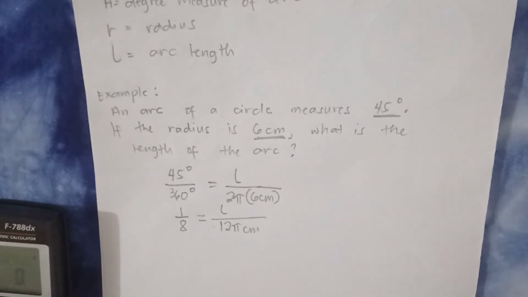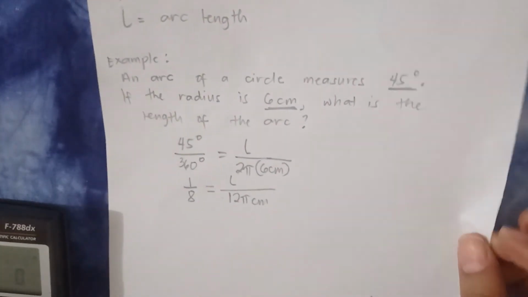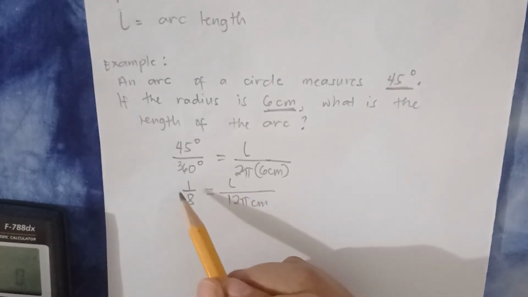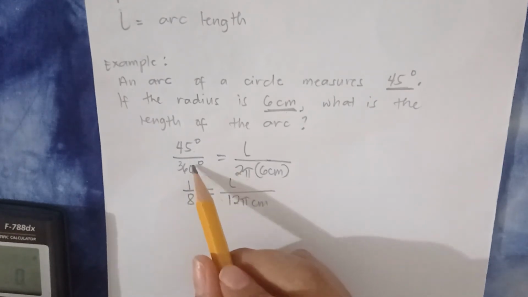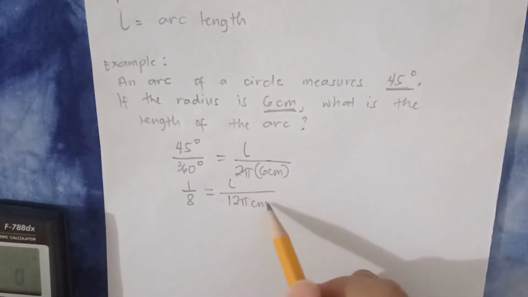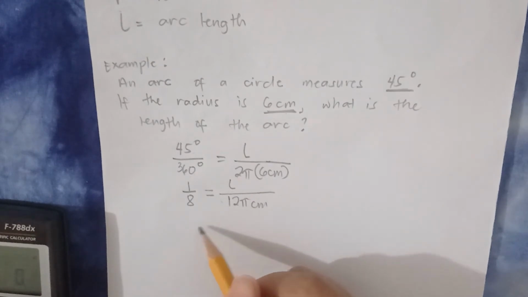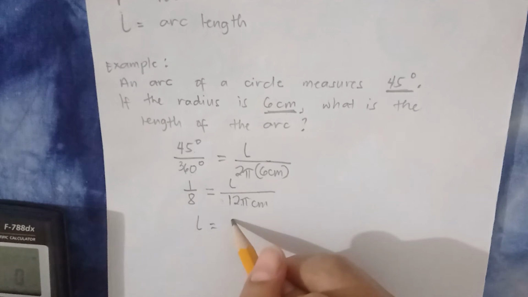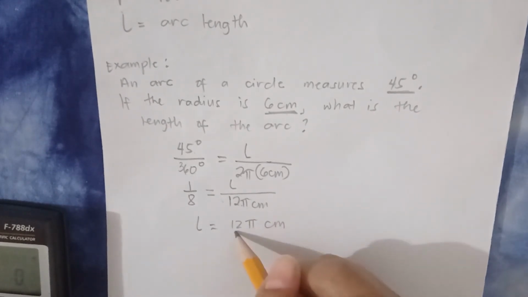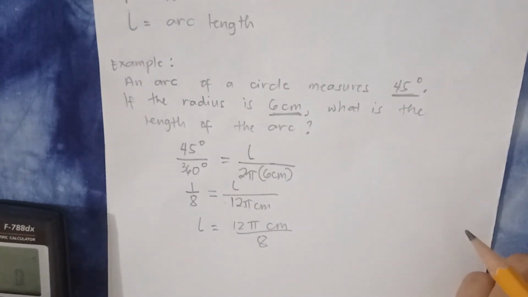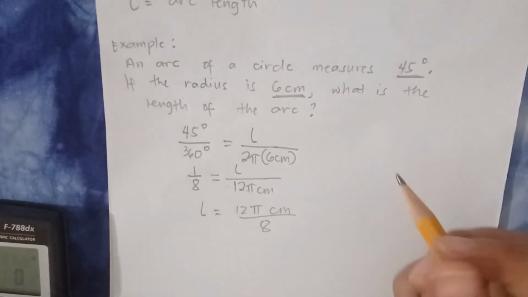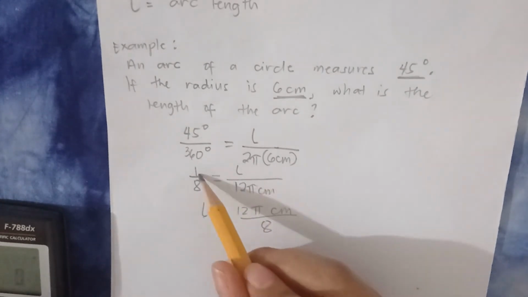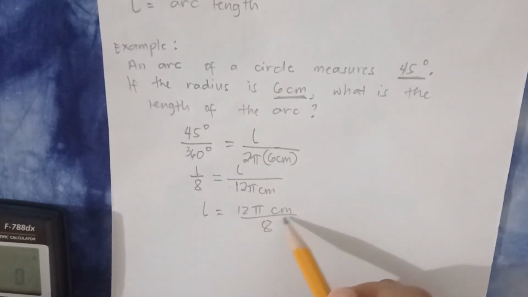Okay, sorry. Meron palang mas madaling paraan. Ang gagawin nyo na lang is itong measure of the central angle over 360 degrees. Ayan, imumultiply nyo na siya diretso dito sa 2 pi r. So, ang mangyayari dyan, the arc length will be equal to, imumultiply mo dun sa 1. So, that will become 12 pi centimeters over 8. Okay? So, ganun lang siya. Yun na yung shortcut natin. Huwag na kayo magpahaba para hindi kayo matagalan. So, arc length is equal to, multiply mo lang dun sa nasa numerator, 12 pi centimeters over 8.